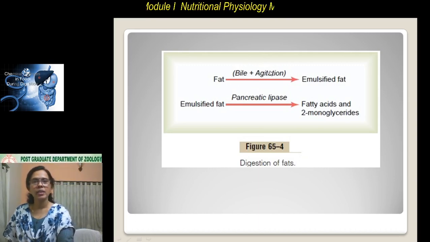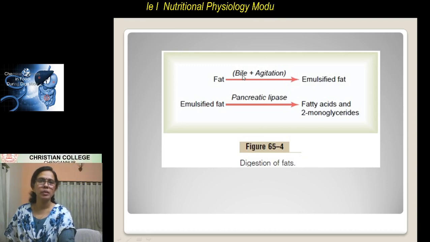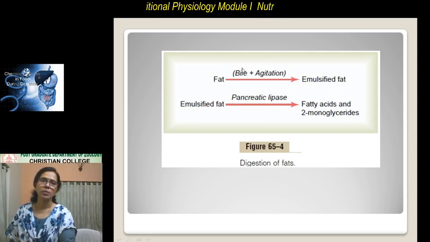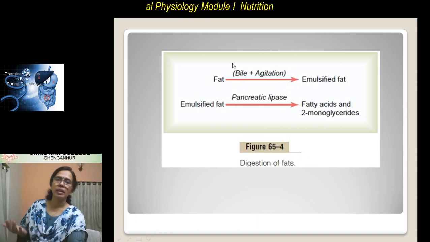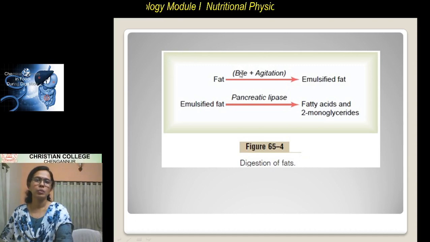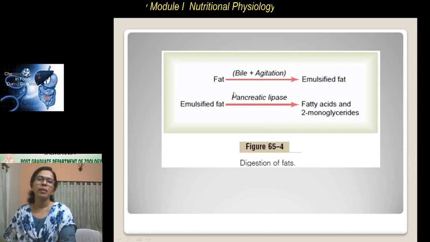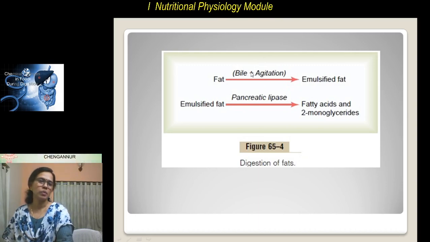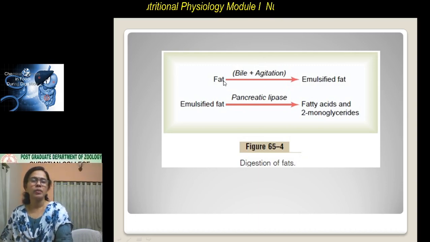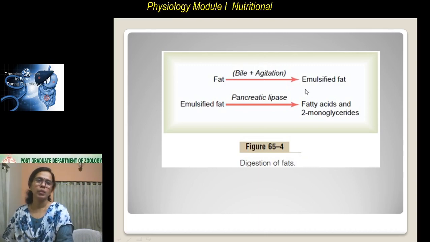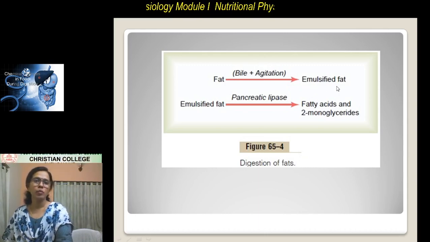The liver secretes bile into the duodenum through ducts, and inside the duodenum the food is mixed with bile, and the fat present in the food is converted to emulsified fat.